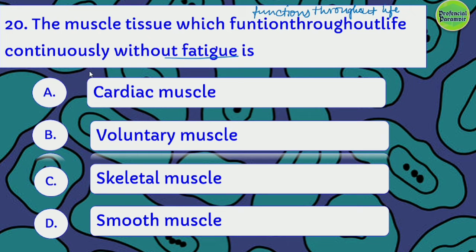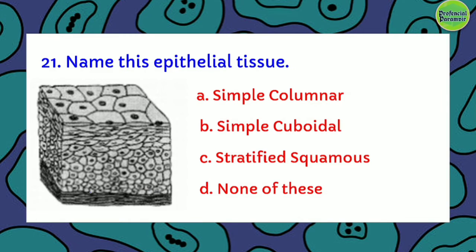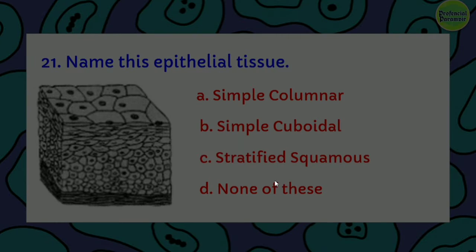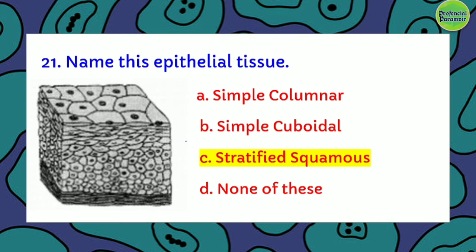Cardiac muscle, voluntary muscle, skeletal muscle or smooth muscle. The right answer is cardiac muscle. Name this epithelial tissue. Simple columnar, simple cuboidal, stratified squamous or none of these. This is a stratified squamous epithelial tissue.